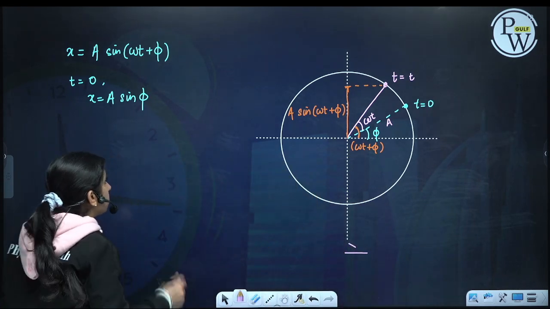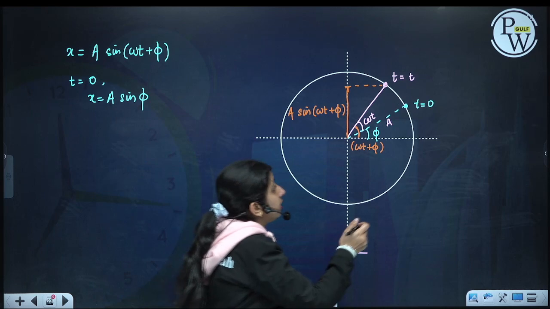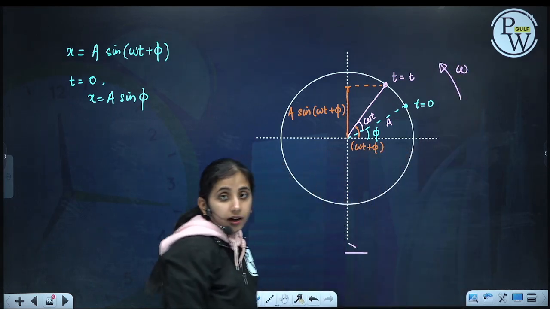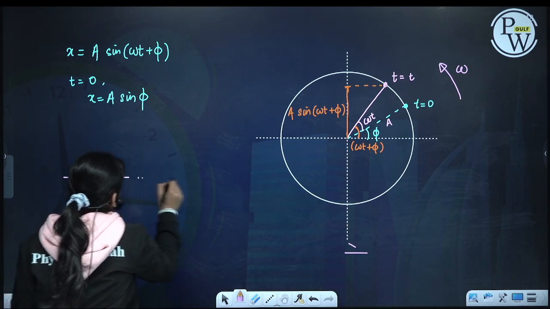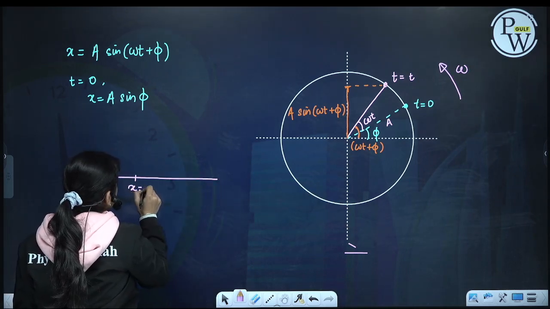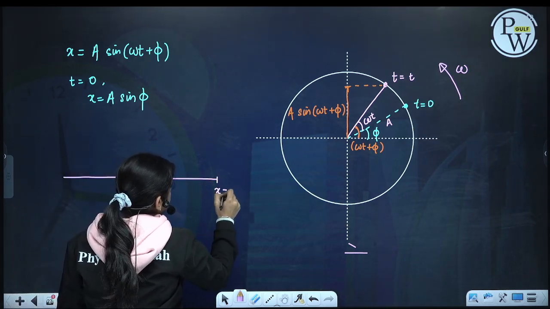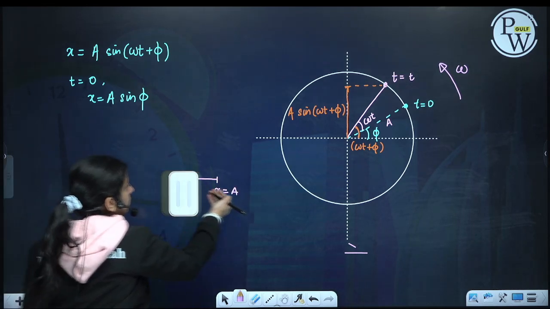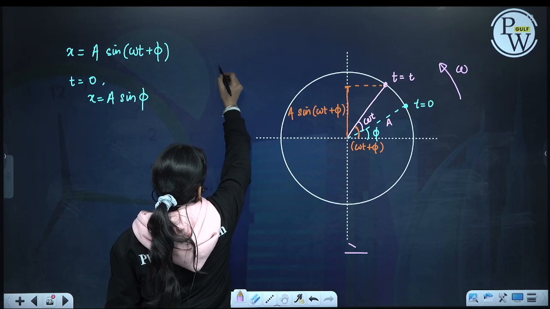Now see, at t is equal to 0, the particle is moving with angular speed omega. So the first quadrant, x is equal to 0, x is equal to a, and let us represent it over here only.